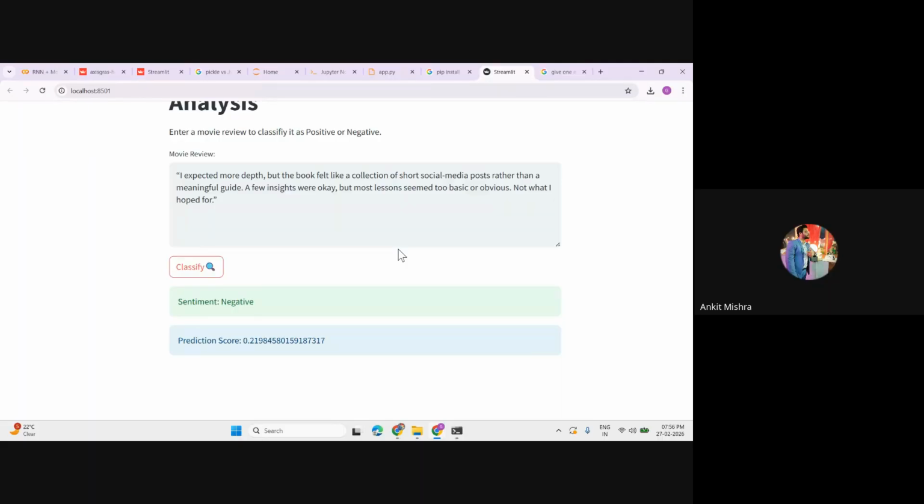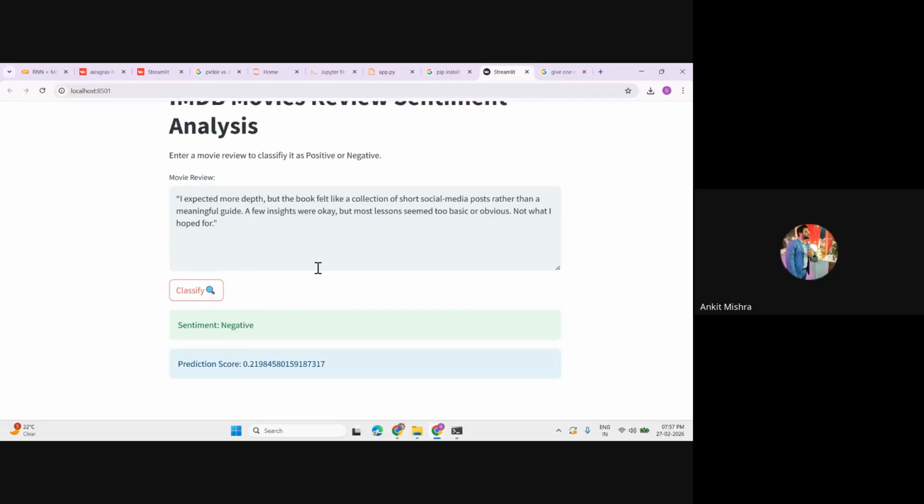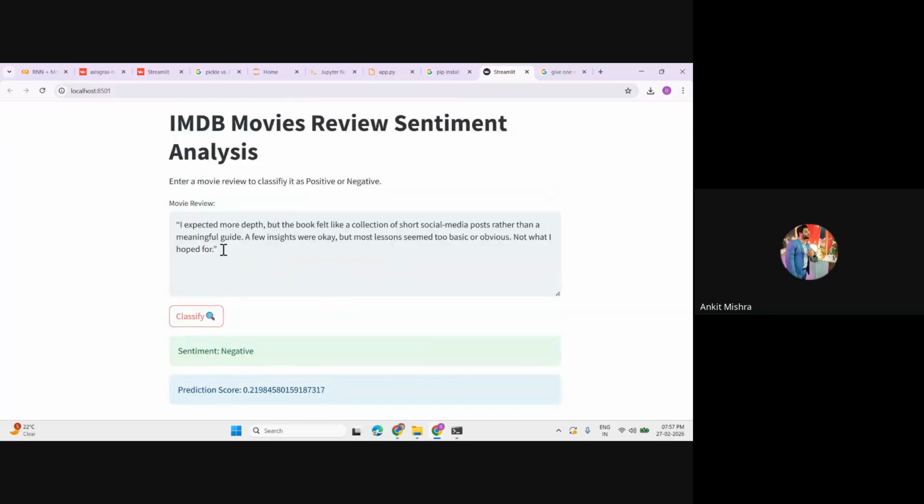But when you are using the deep learning stuff, you have to deploy, sorry, you have to save your model using the H5 format or the Keras format. Perfect. Now the best part is we have trained our model on IMDb reviews, but we are checking that model with sentiment analysis for our book reviews. This is the power of this language technique, and that makes that language an intelligent part.